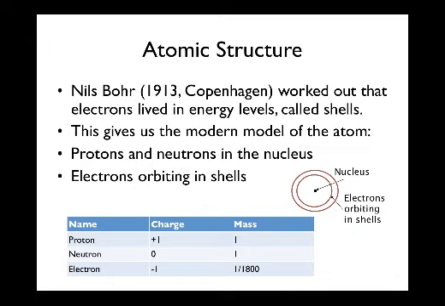Protons have a charge of +1 and a mass of 1. This is in relative units. Neutrons have no charge, they're neutral, but have the same mass as the proton. Electrons are negative, having a -1 charge, and have almost no mass. Their mass is nearly a 2,000th the mass of a proton or a neutron.